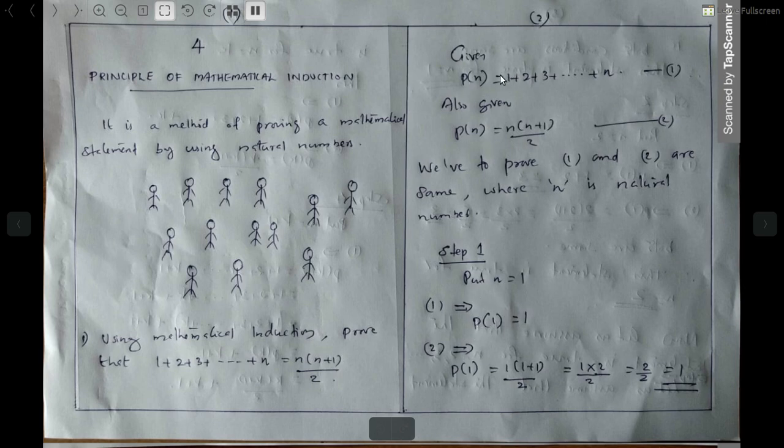P of 1 is equal to 1, so that is all about this equation. Then this 2 becomes, P of 1 means what? P of 1 means instead of n we are using 1: 1 into 1 plus 1 divided by 2. That is 1 into 2 by 2, 2 and 2 cancel, so the answer is 1. So from here the answer is 1, from here also the answer is 1. This means both the right and left sides are equal. That is about step 1.